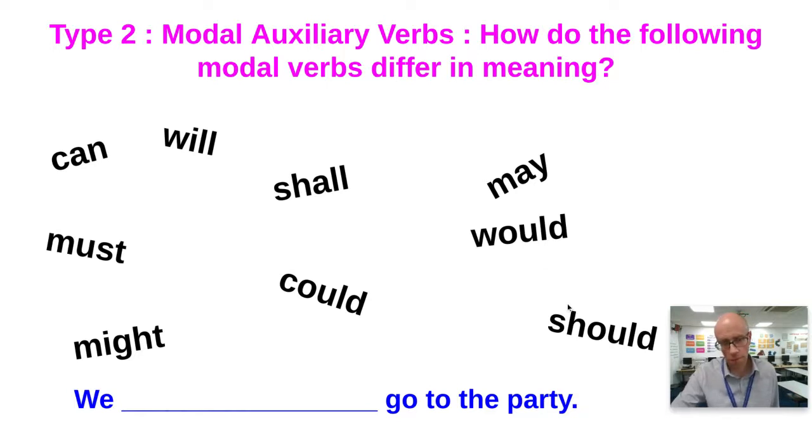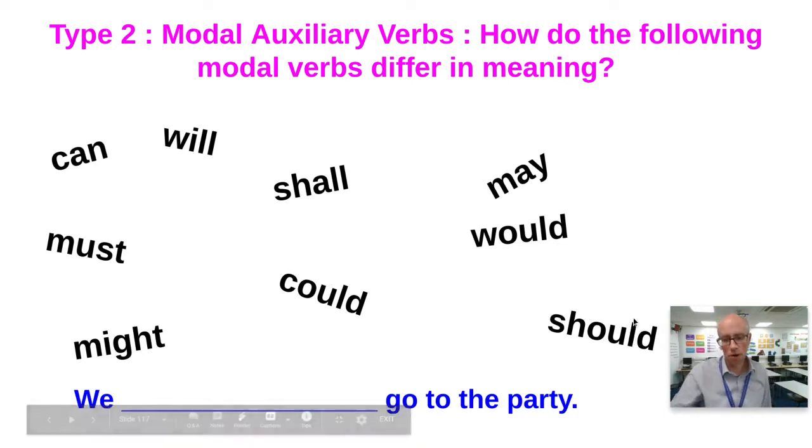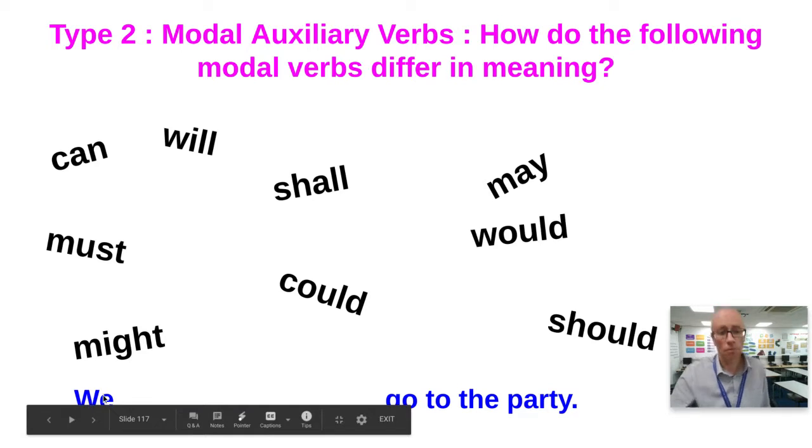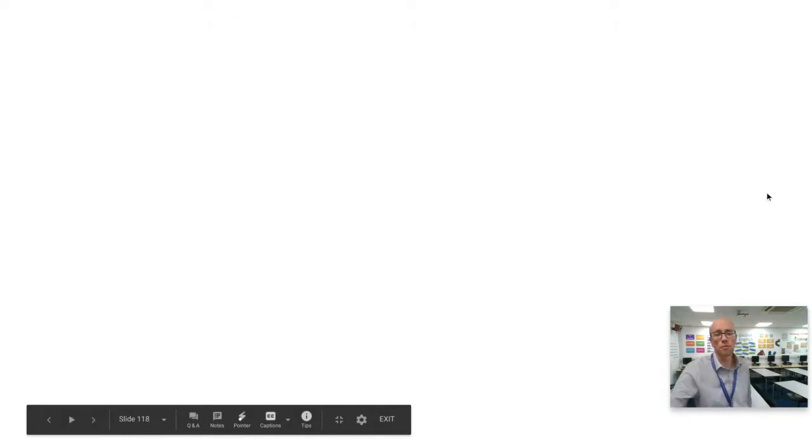I should go to the party, again, sounds like obligation, but it's a bit different from must. Because where must sounds like somebody's told you that you have to go there, should sounds like a moral imperative. I should go to the party. I don't really want to, but I should do. I could go to the party is all about possibility. And I might go to the party is all about uncertainty. So these are all modal auxiliary verbs. They're pretty crucial in signalling to the listener the attitude of the subject, in this case we, to the verb, in this case go. Modal auxiliary verbs.